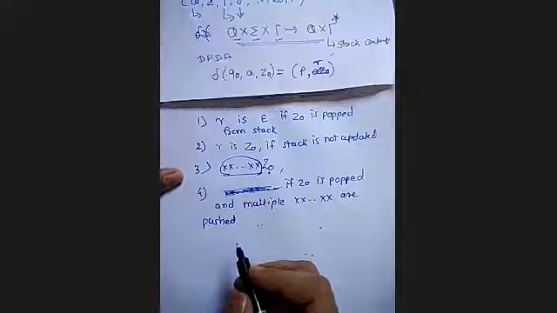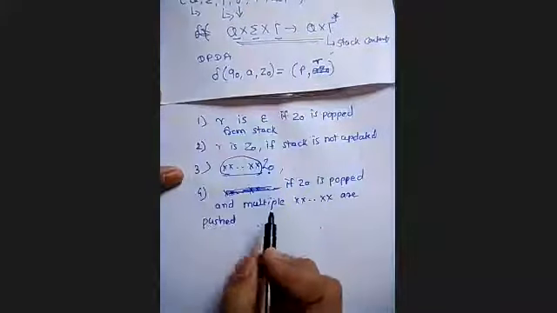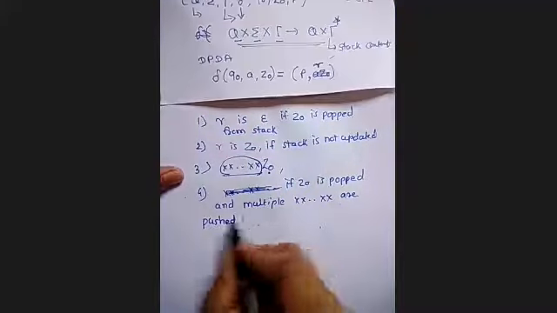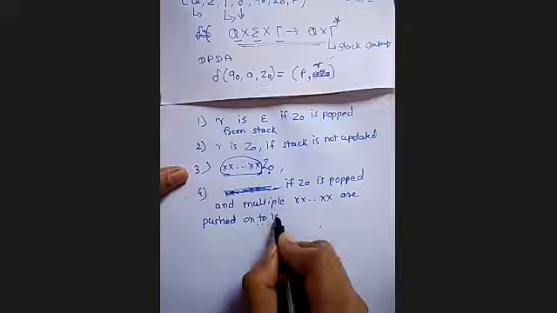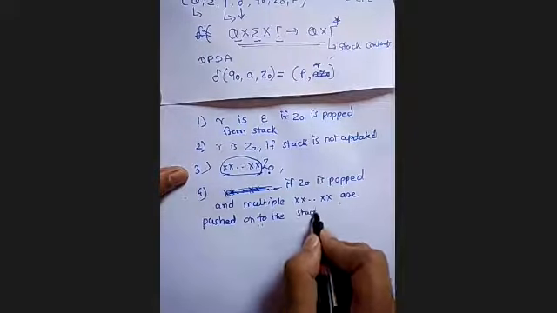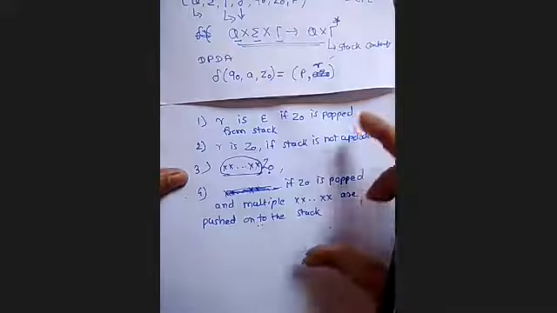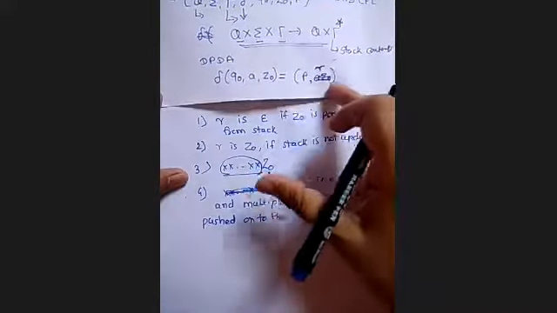Those who do not know, we have already seen this, but we are just doing a brief revision. So multiple symbols X are pushed onto the stack. Okay, so these are the four possibilities for gamma that we have seen for the transition.